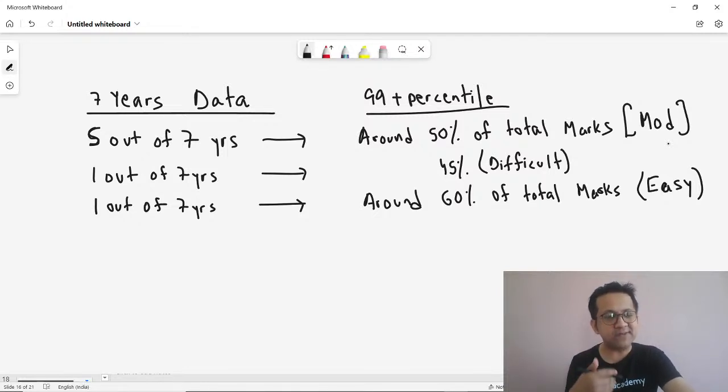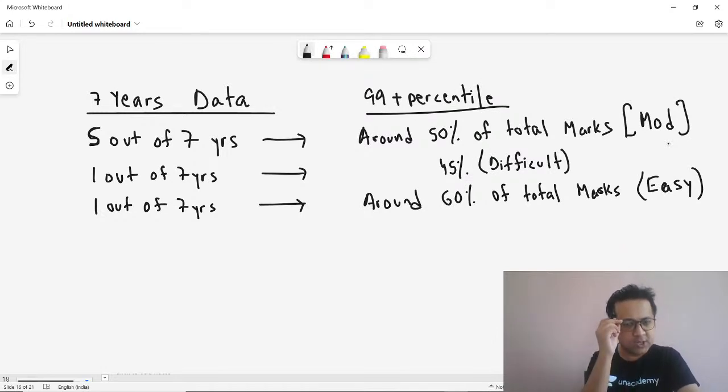Let's say there are 70 questions this year in the CAT. That doesn't mean you need to attempt only 35. Remember, your accuracy is another factor. If your accuracy is low, you might want to attempt 60% or 65% of the questions, so the net score can be 50%. But if your accuracy is very, very high, 95 plus percentile, even if you attempt around 50 to 53% of the total questions with 95% accuracy, you will be through.